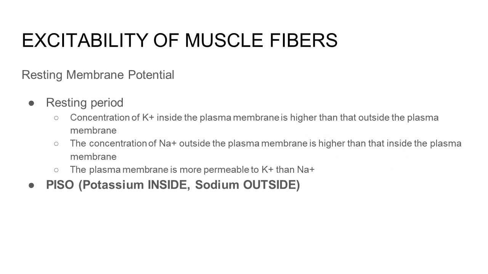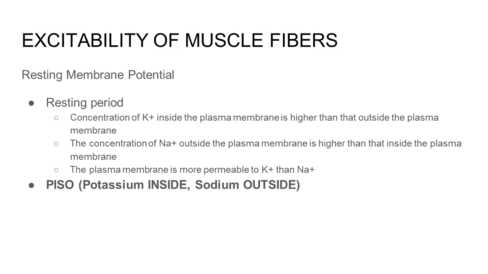Excitability of muscle fibers. Before we proceed to the action potential, let us first understand what a resting membrane potential is. Resting membrane potential basically refers to a neuron at rest. At the resting period, there are principles that you need to remember. First, the concentration of potassium inside the plasma membrane is higher than outside. Second, the concentration of sodium outside the plasma membrane is higher than inside. And last, the plasma membrane is more permeable to potassium than sodium.